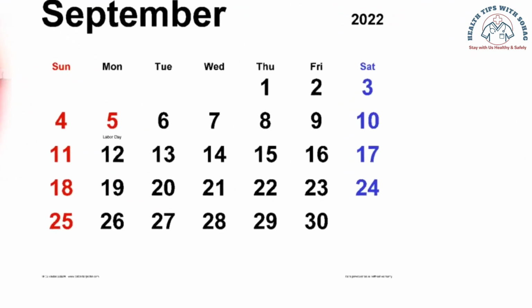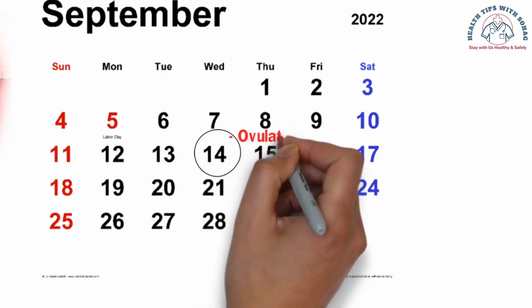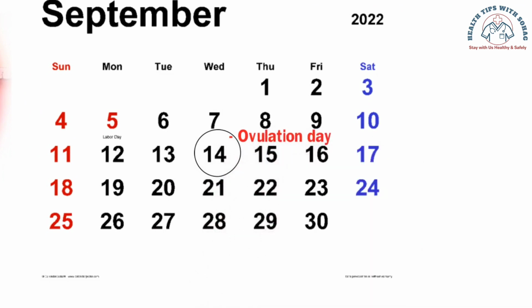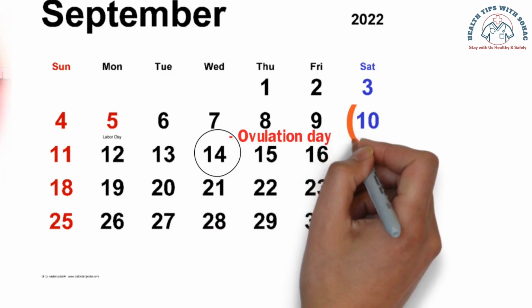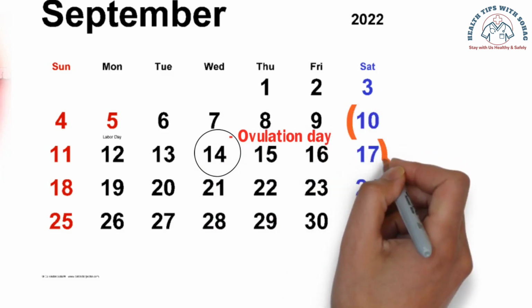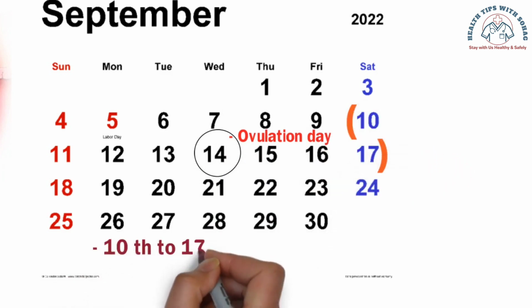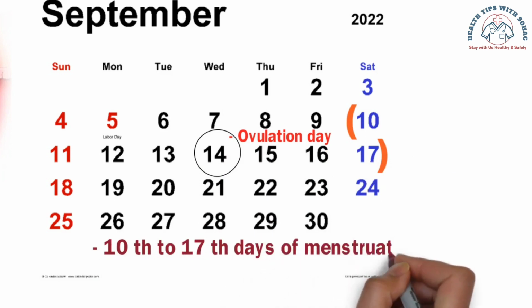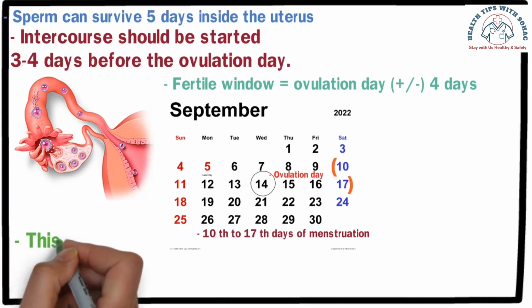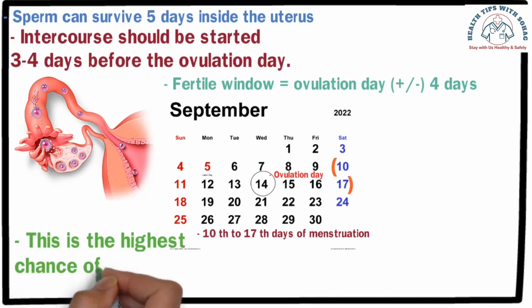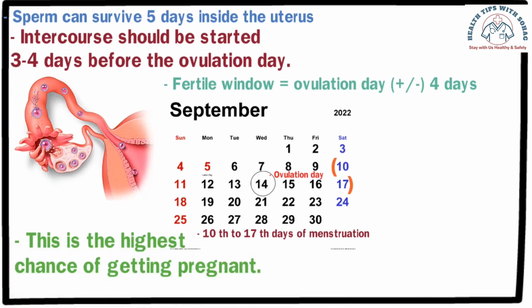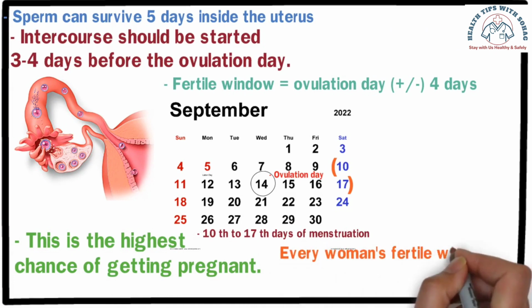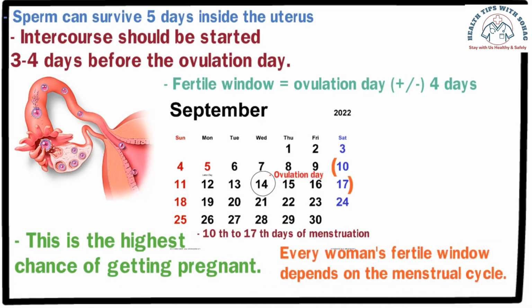Let me provide an example to help you understand. Suppose you determine your ovulation day as the 14th day of your menstrual cycle. In that case, considering 4 days before the 14th day and 3 days after the 14th day, you have a fertile window of days 10 to 17 of your menstrual cycle. These 7 to 8 days represent a suitable and probable time for conception. Since everyone's menstrual cycle is different, you should calculate it based on your own cycle length.